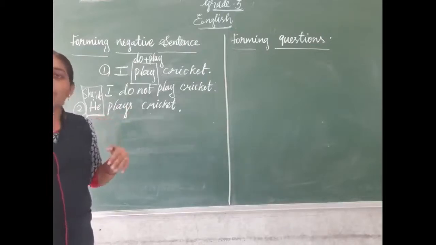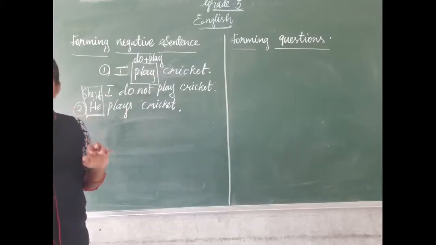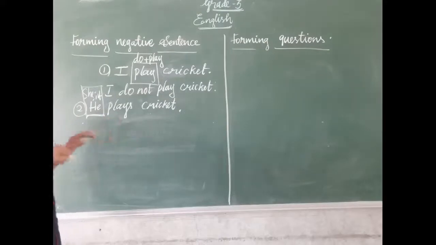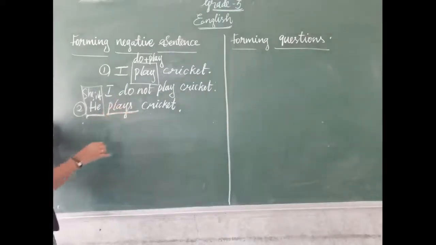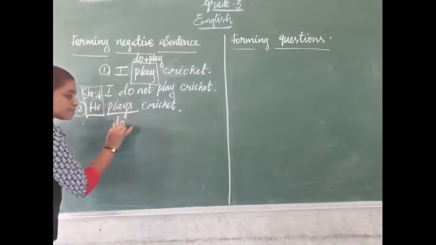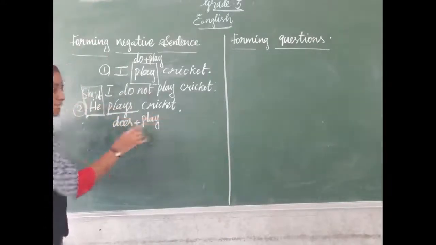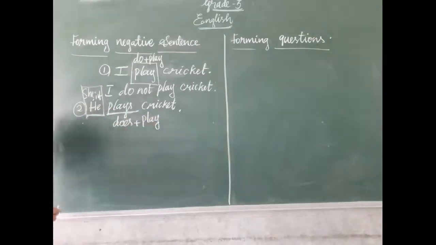So, we need a helping verb. Here we don't have a helping verb. By dividing this main verb, we want to get a helping verb. Here we have 'plays', the main verb with 's'. So how can we divide this verb into two? Does plus play.